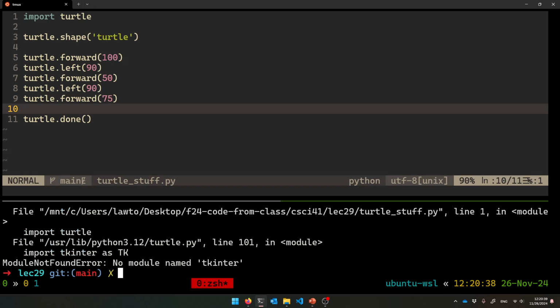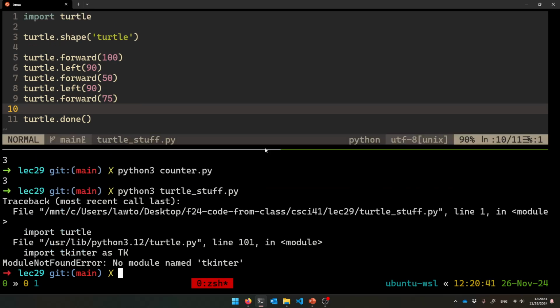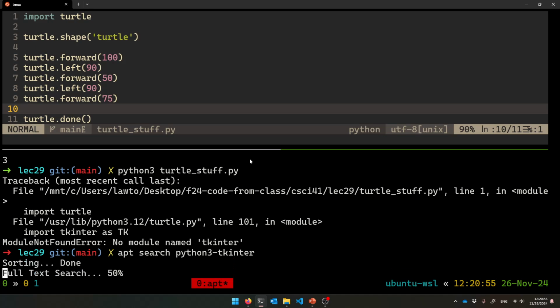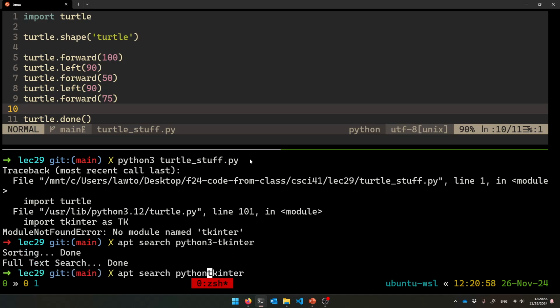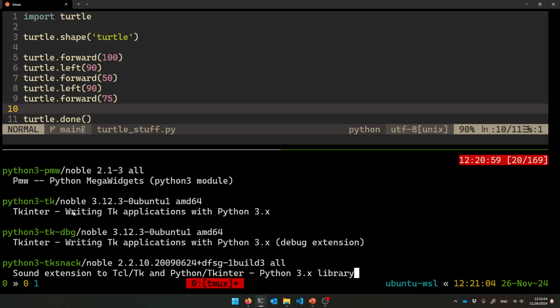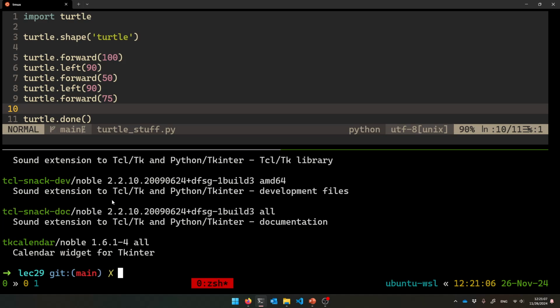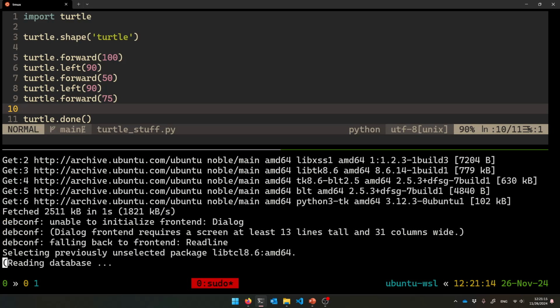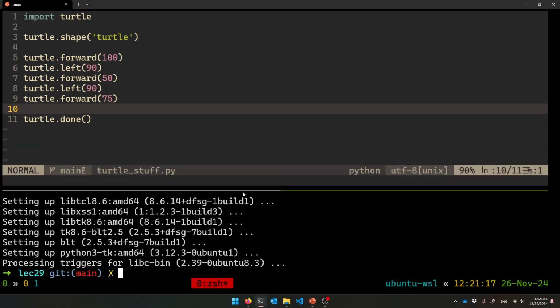Python 3 turtle stuff.py. Oh shoot, I don't have this installed here, do I? Dun dun dun. Well, let's see what's the best way to do this. Give me a second, I have to pause the video. Python 3, is that a thing? I think, oh, Python 3-TK? Let me try that. If that doesn't work, I'll pause the video and fix it myself. I've never tried to run it this way before, that's why.